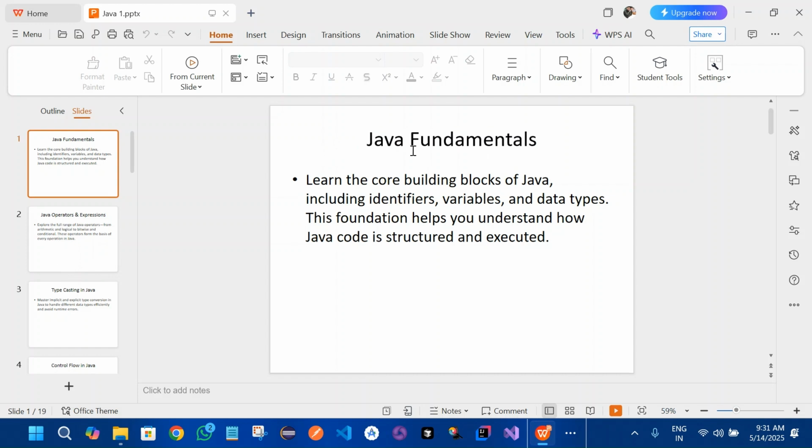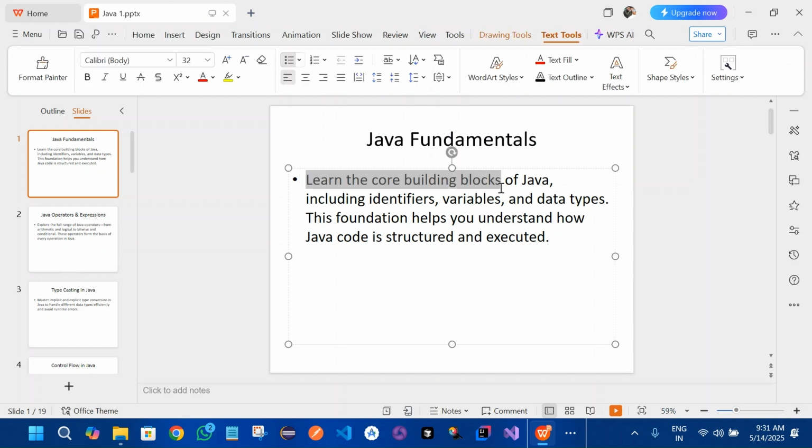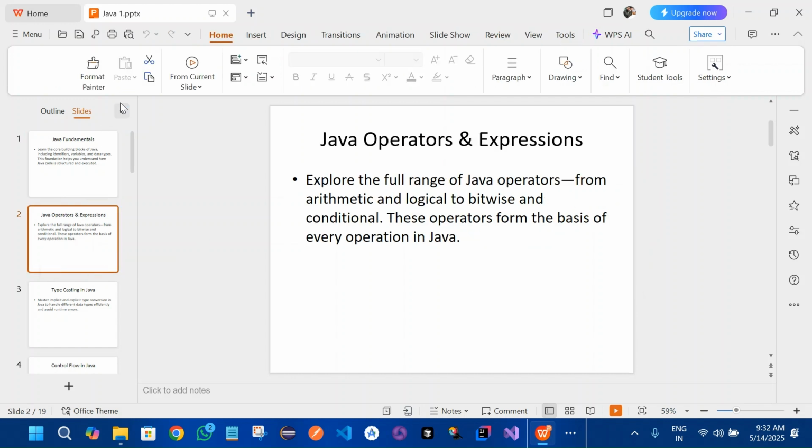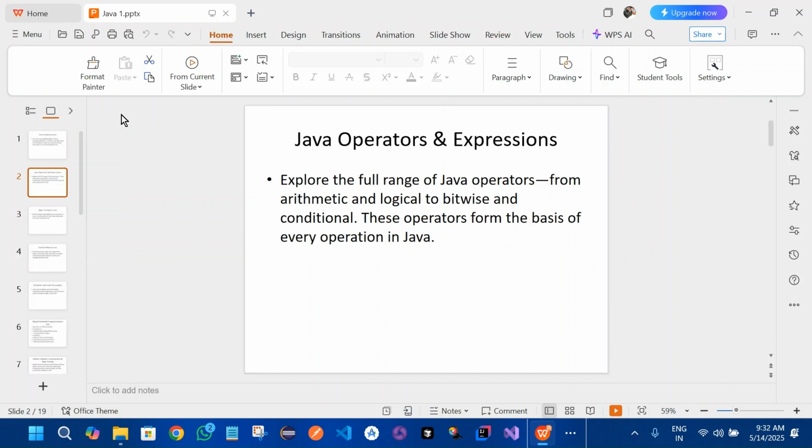So here is the total content of Java. Starting with Java fundamentals, we'll be learning about the core building blocks of Java, like identifiers, variables and data types, and how this foundation helps you understand how Java code is structured and executed. Coming to the next slide, that is Java operators and expressions.